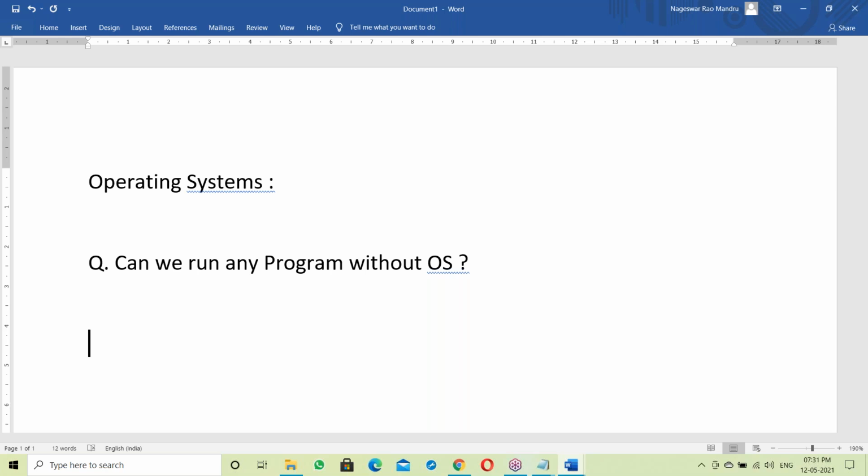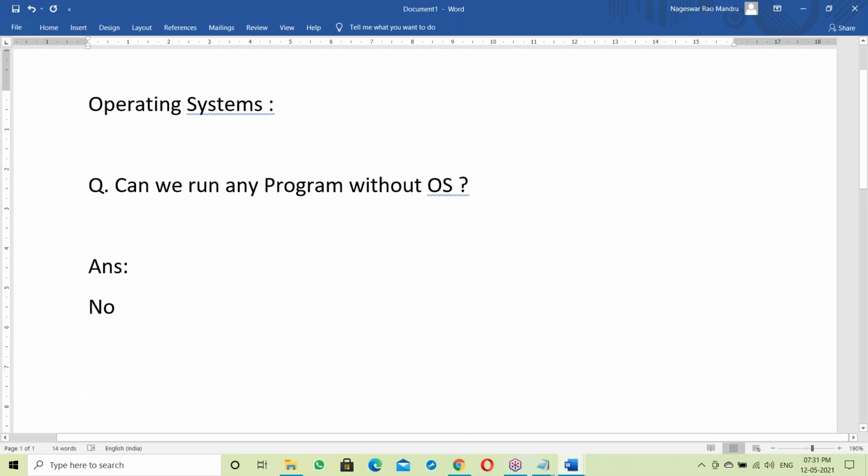In our computer, without an OS, can you start your computer first of all? No, an OS is compulsory. So the answer is no, we can't run. Can we run any program without an OS? No, without an OS we cannot run any program.